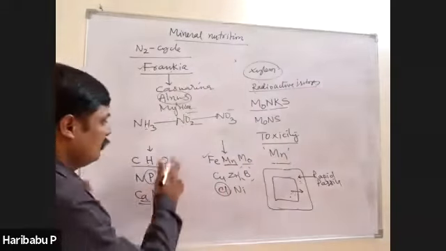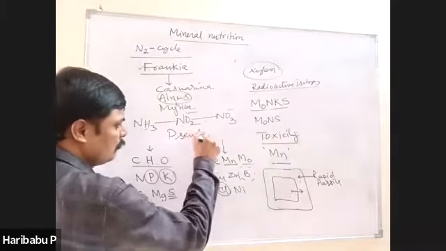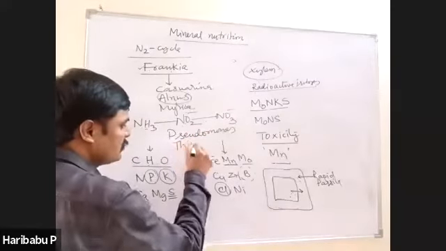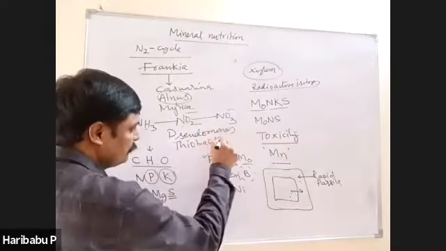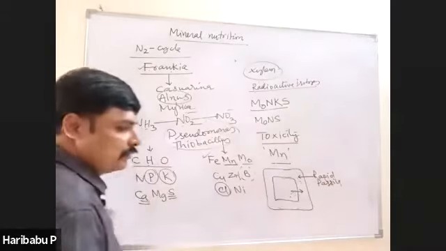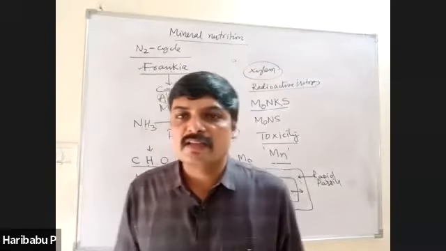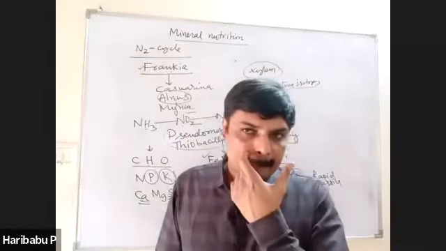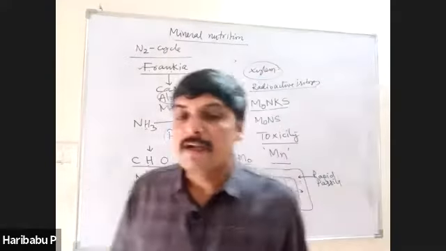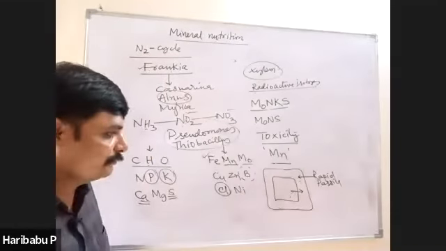They include Pseudomonas and Thiobacillus. Very important. Pseudomonas and Thiobacillus are denitrifying bacteria. This is also very important.